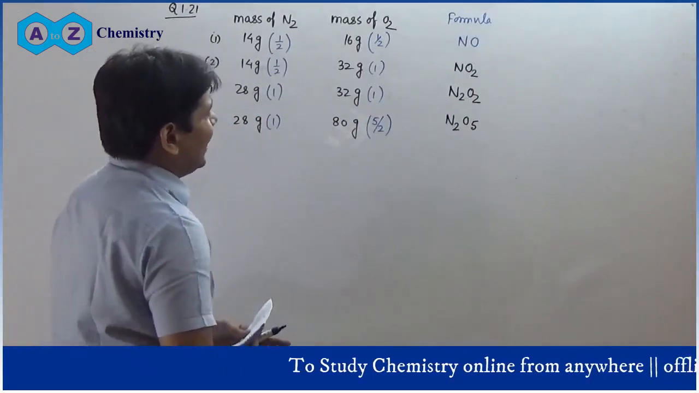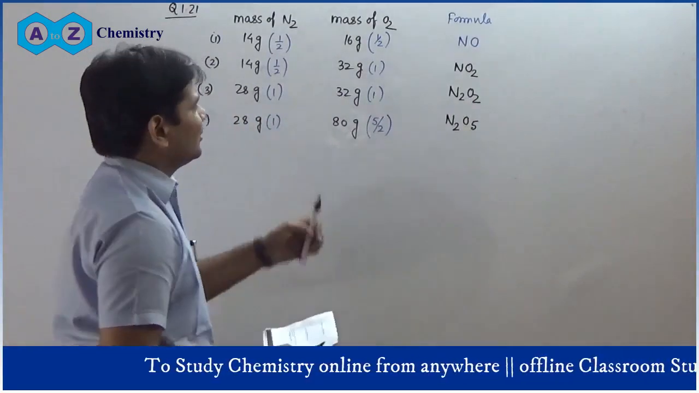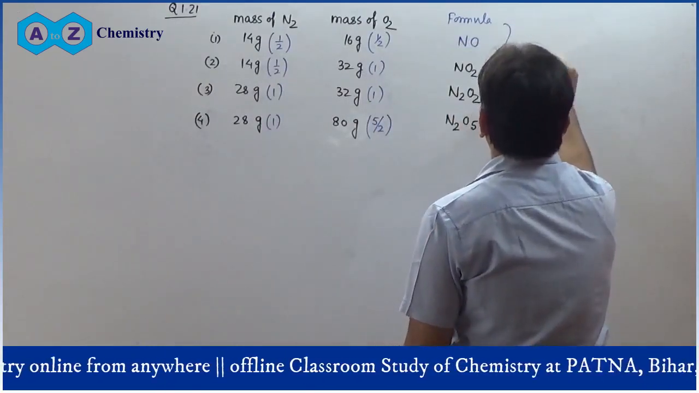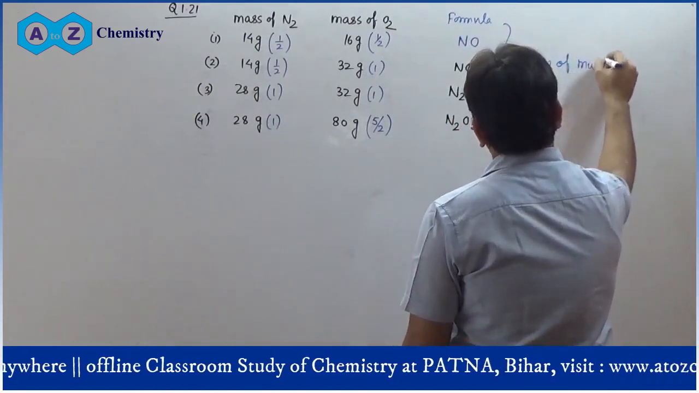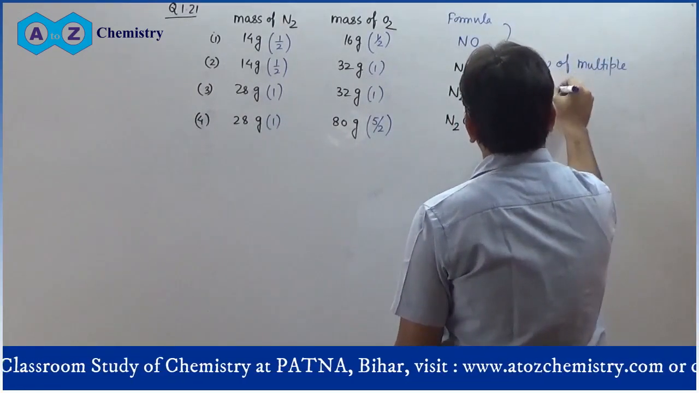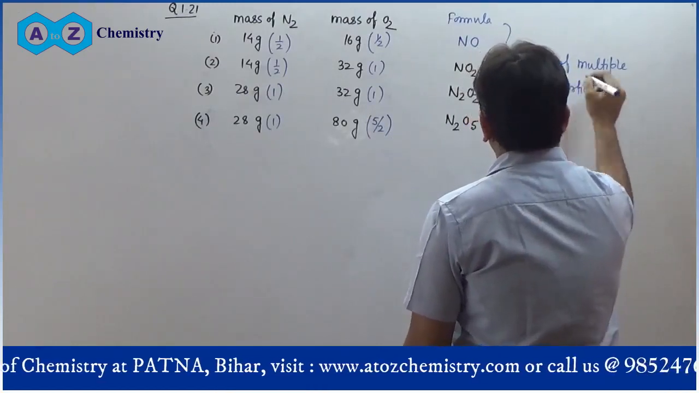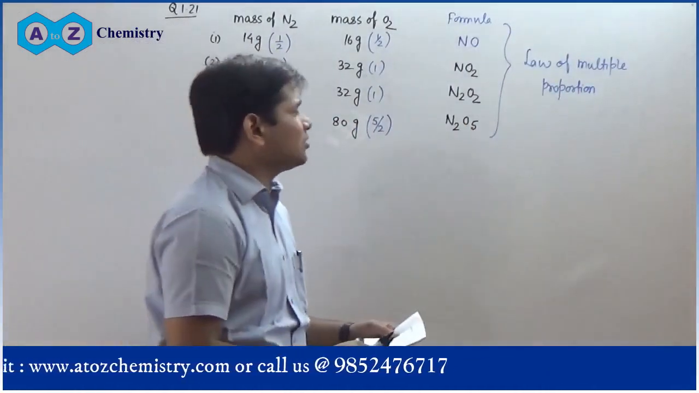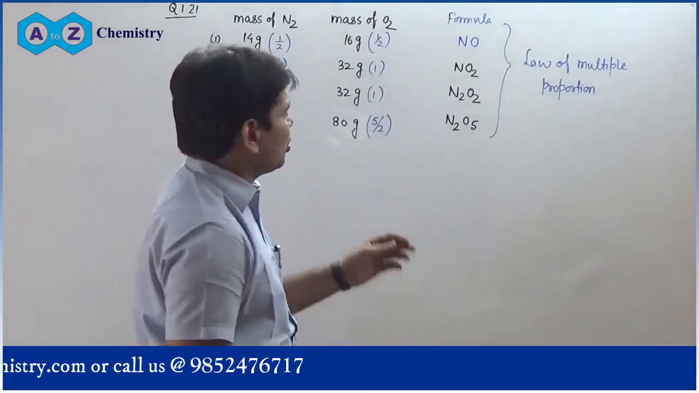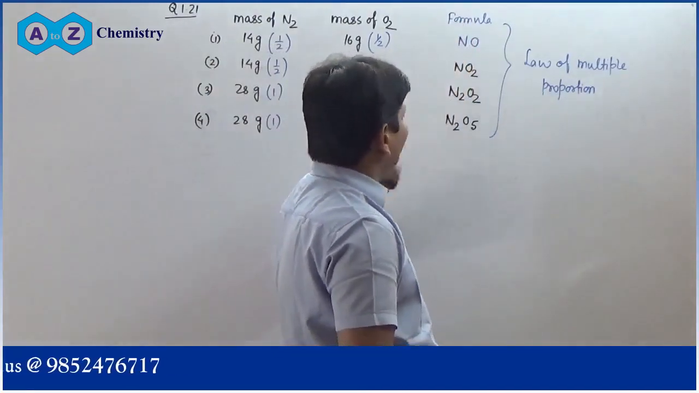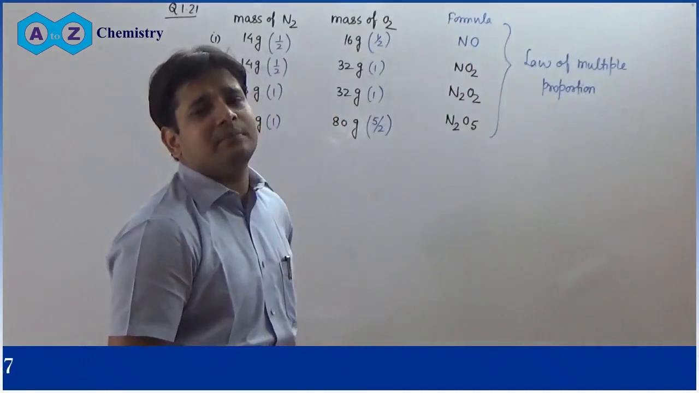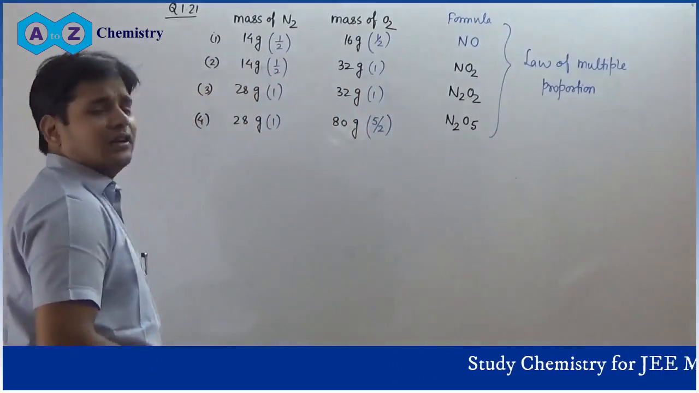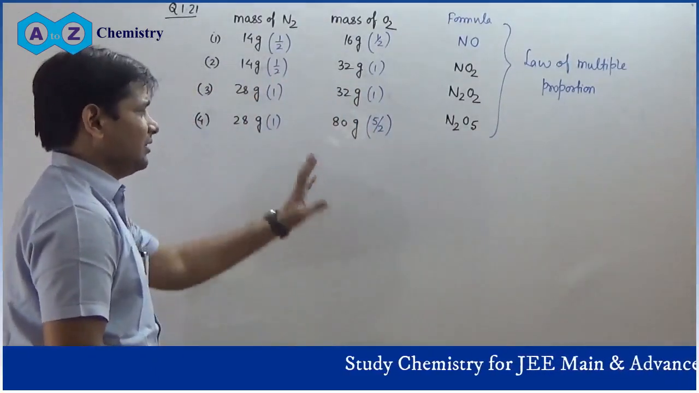You can easily see that by using these formulas, a law of chemical combination is satisfied. Which law of chemical combination is satisfied here? Law of multiple proportion, which tells that if two or more elements combine together to form two or more compounds, then the mass ratio of the second element, which is combined with a fixed mass of the first element, is always in simplest whole number ratio. This is the law of chemical combination that is satisfied by these formulas.